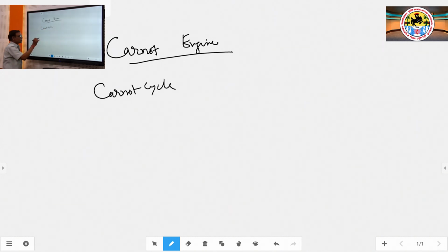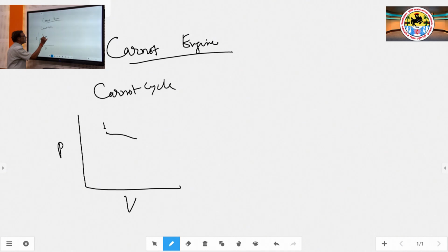There are 4 steps here, I will show you by this diagram. If we plot it on the PV diagram, there are 4 steps. We start from state 1, go to state 2, then to state 3, then to state 4, and finally 4 to 1.